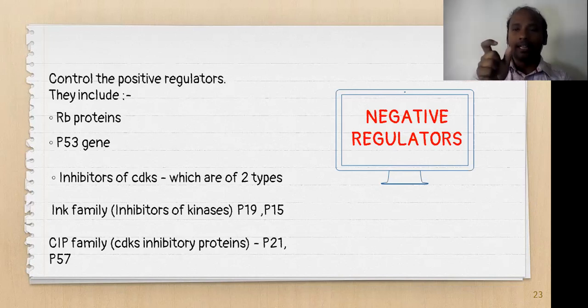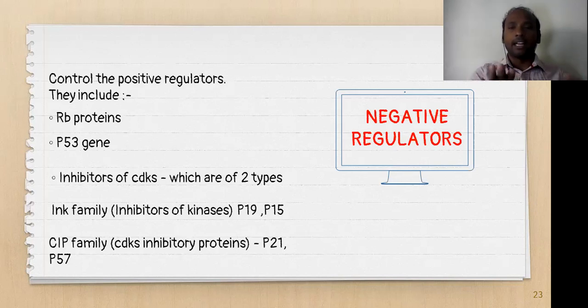The second category is the CIP family, CDK inhibitory proteins. In this category, P21 and P57 are placed. So this is from the structural point of view, and it can be divided into two different classes.